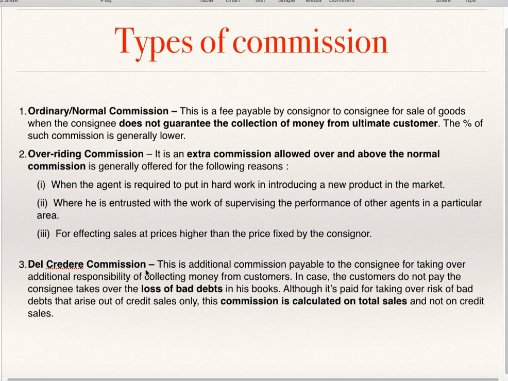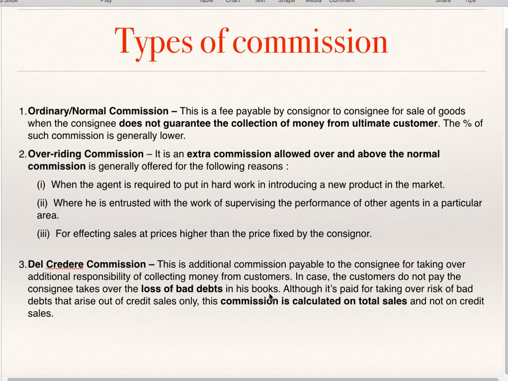Del credere commission. This is the additional commission payable to the consignee for taking over additional responsibility of collecting money from customers. Again, this is additional commission. In case the customer does not pay, the consignee takes over the loss of bad debts in his books. Now this del credere commission is given by consignor to consignee to take care of collection from customers' accounts.